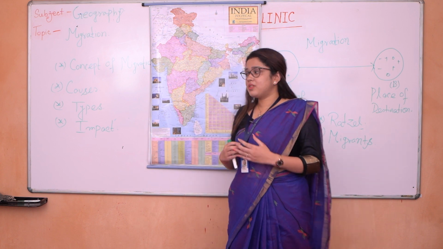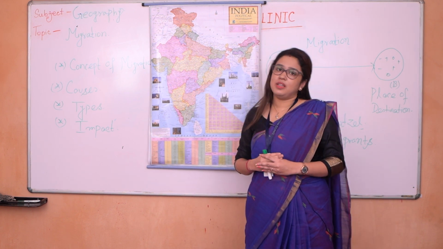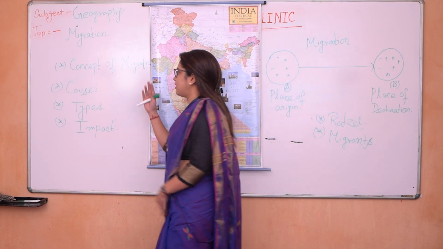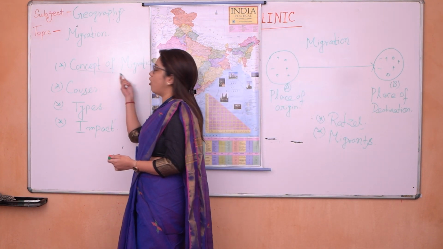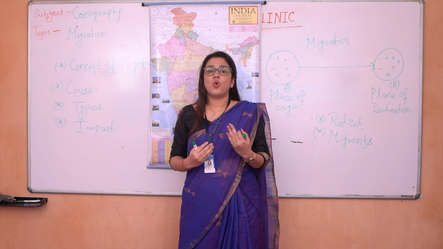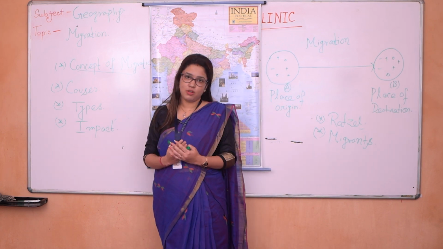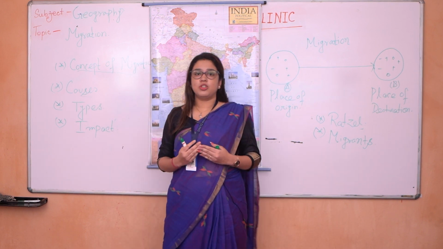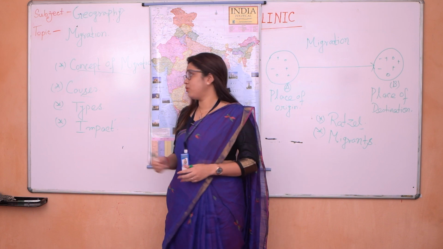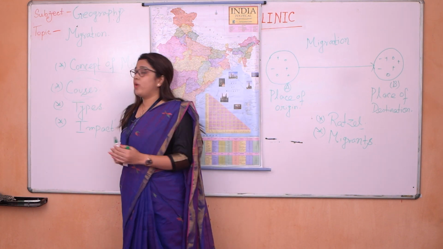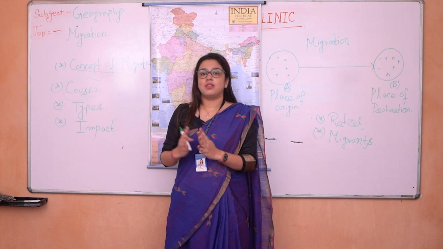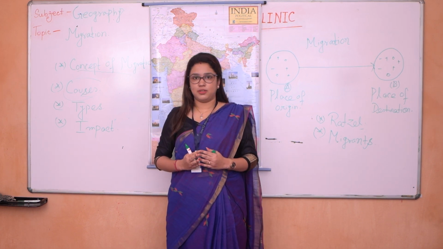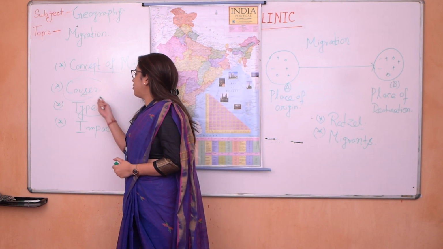Now see what we are going to learn in this chapter called migration. The first thing is the concept of migration, that means the exact definition of migration. In the next part, we are going to learn about the causes of migration. We are going to divide the causes into two parts: one is the push factor, another is the pull factor. Next is types of migration.